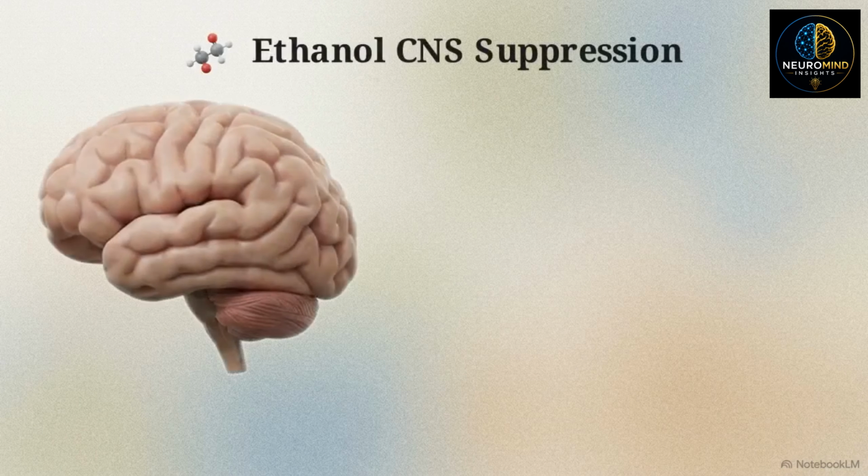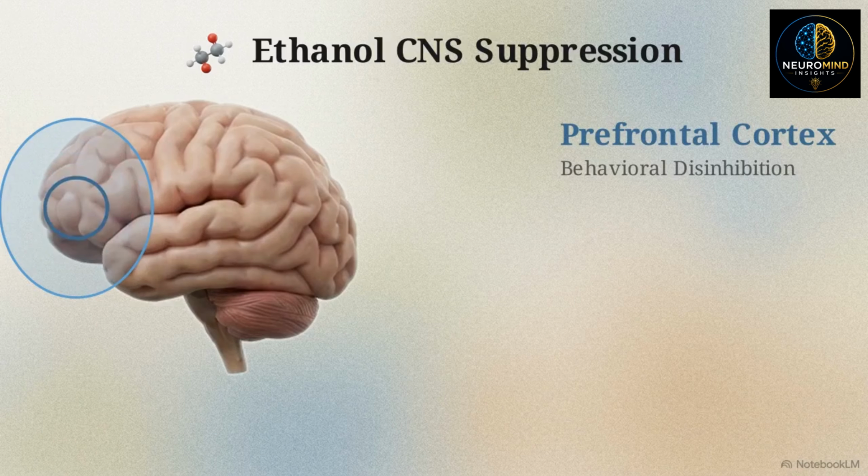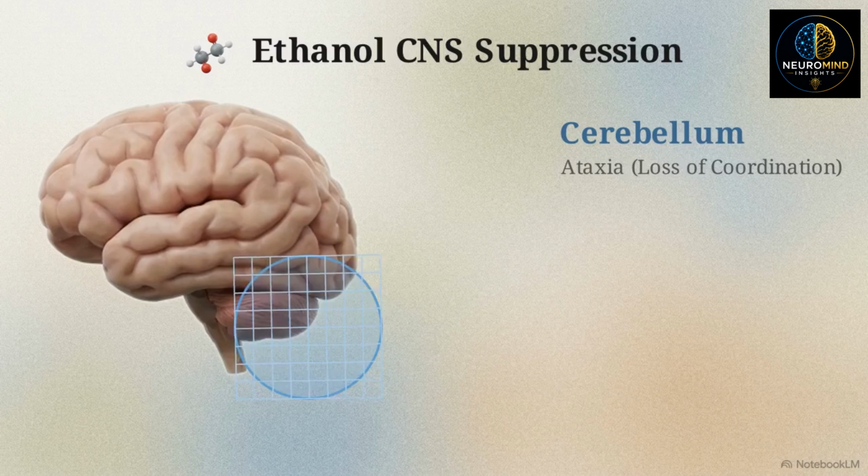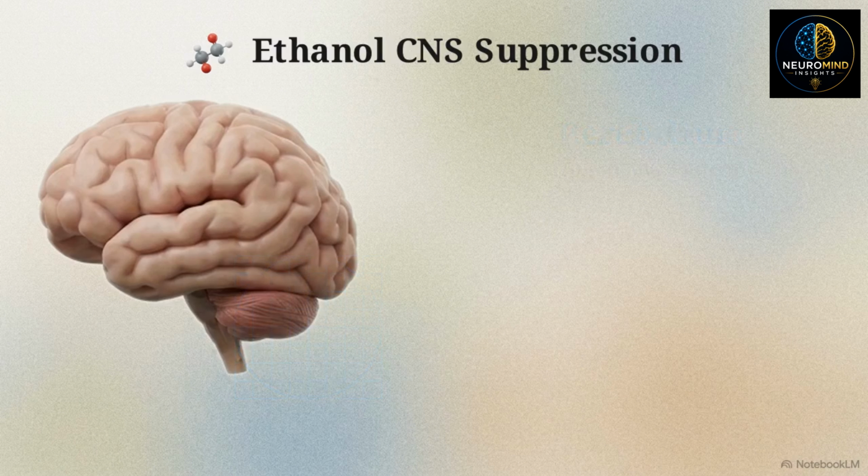In the prefrontal cortex, this suppression reduces the firing rates associated with judgment and impulse control, resulting in behavioral disinhibition. As the dose increases, suppression reaches the hippocampus. The brain physically loses the ability to form and consolidate new memories, leading to an anterograde amnesia, clinically recognized as a blackout. When suppression hits the cerebellum, the system loses the ability to manage physical coordination and balance, causing ataxia.